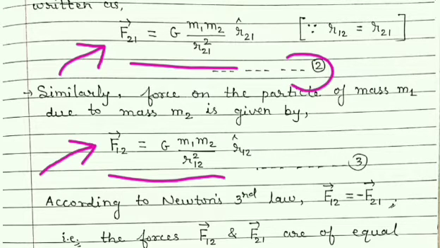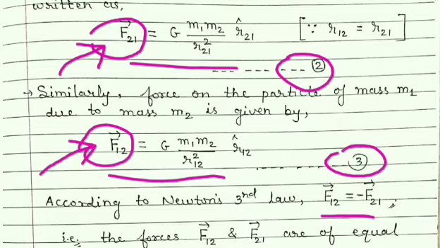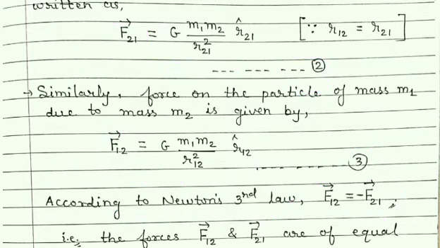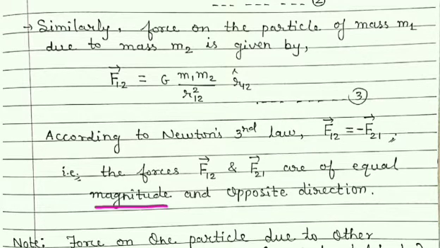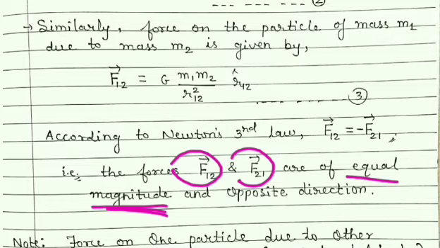So from these two equations 2 and 3, it is clear that the force on 2 by 1 and the force on 1 by 2 are mutually opposite, and this shows Newton's third law. They are opposite forces, but their magnitudes are the same. Hence, we can say that vector F12 and vector F21 are equal in magnitude and opposite in direction.